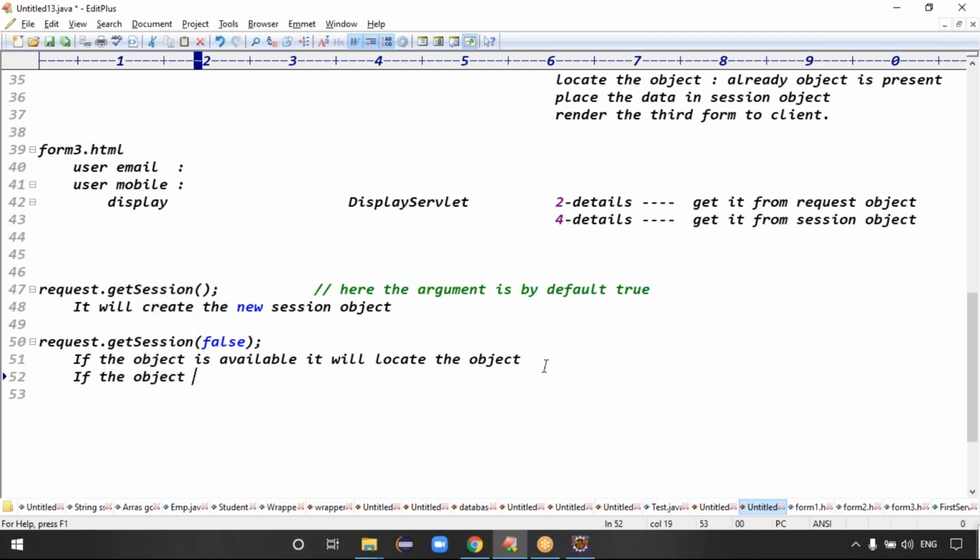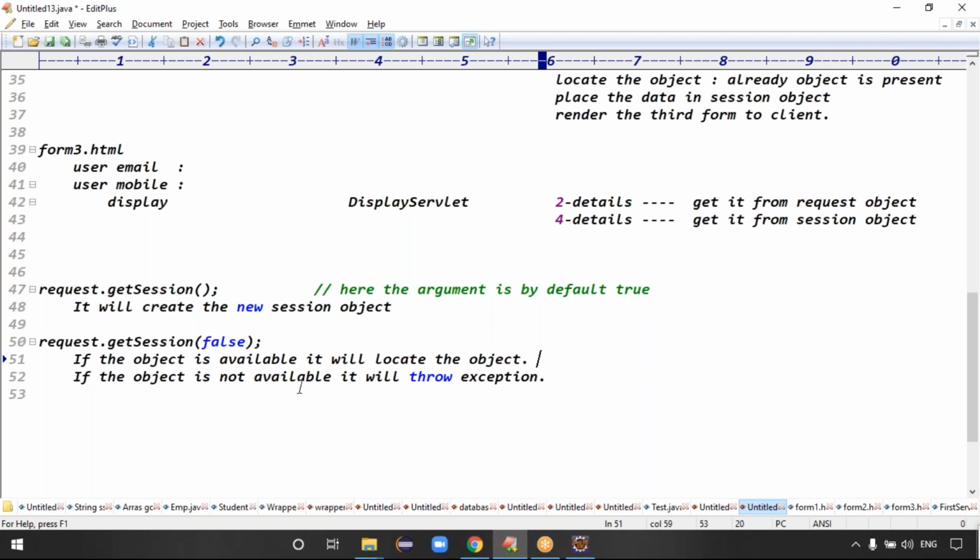If the object is not available, it will throw an exception, guys. It will throw what exception? Guys, tell me. For the first request, get session is good actually, because we have to create the new object.